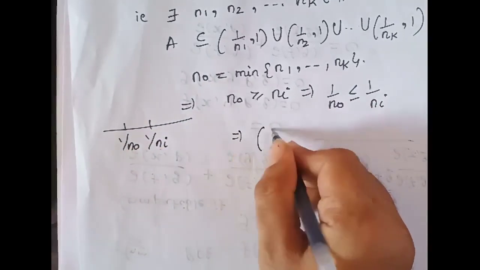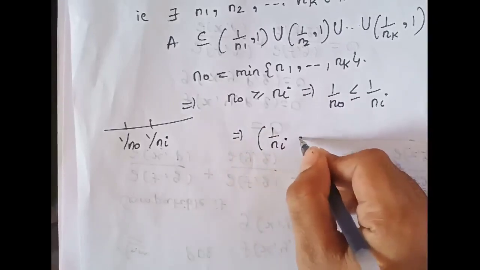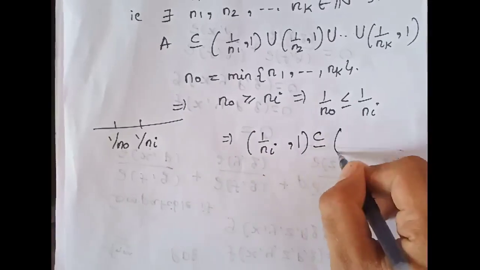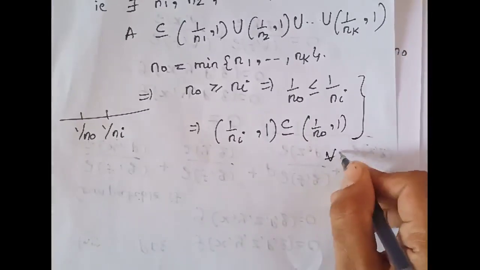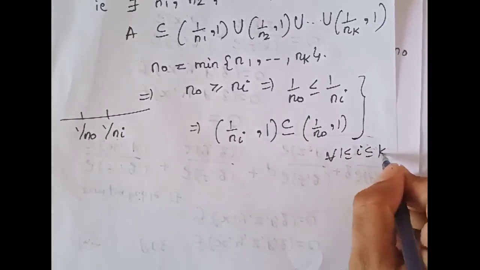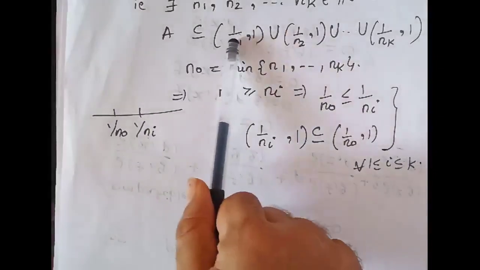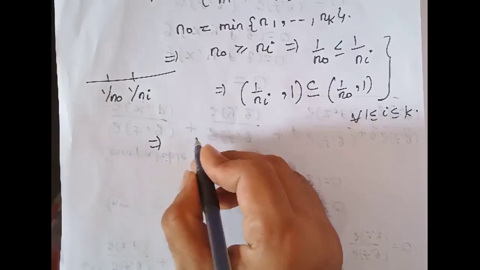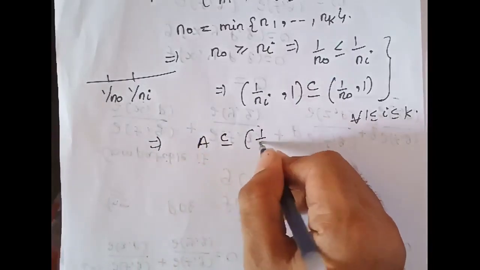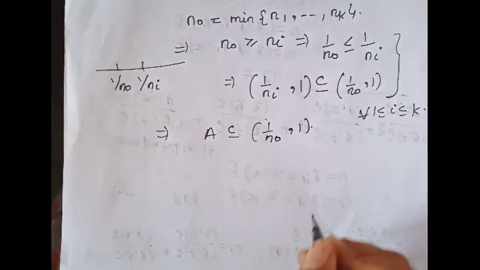So naturally it implies (1/ni, 1) is contained in (1/n0, 1), and this is happening for all i from 1 to k. Each interval here is contained in (1/n0, 1). That implies A is contained in (1/n0, 1).